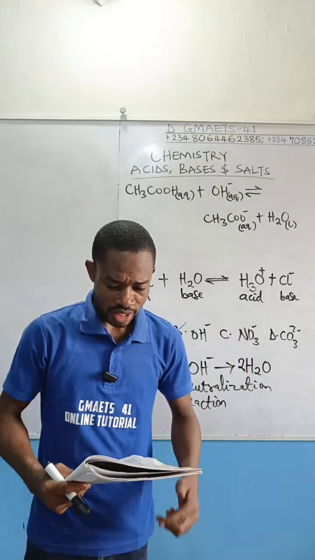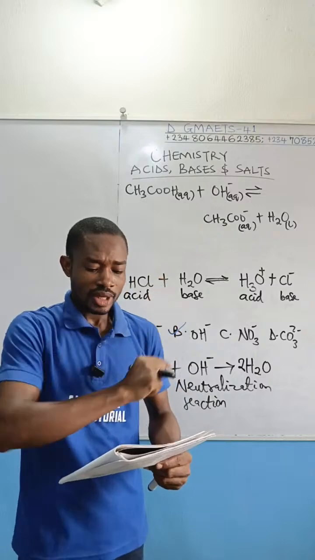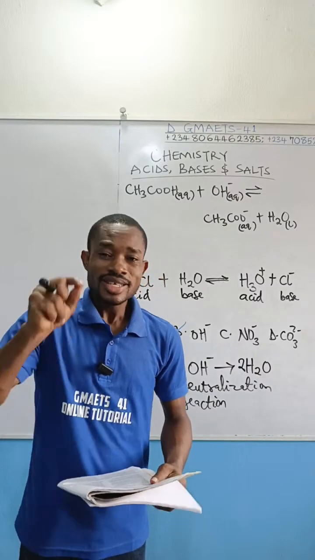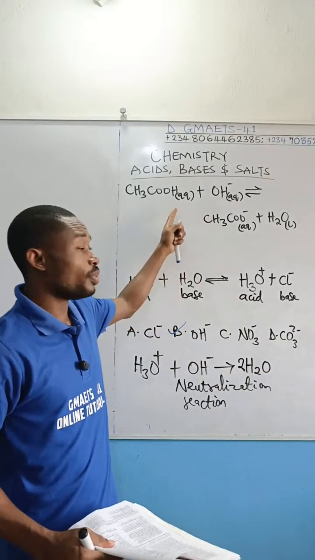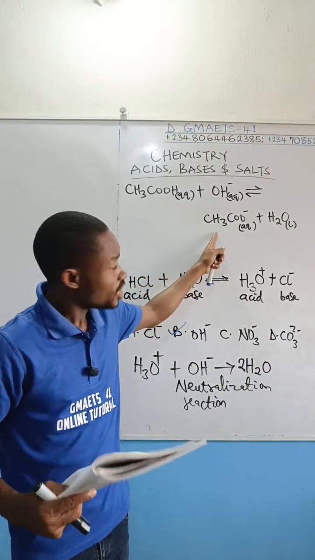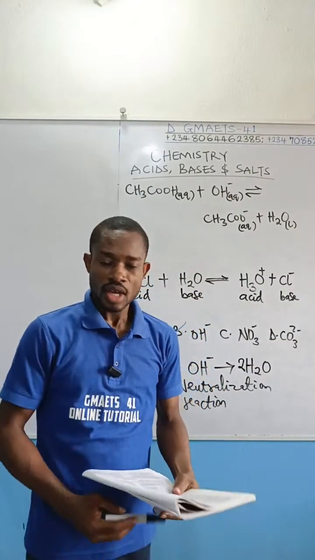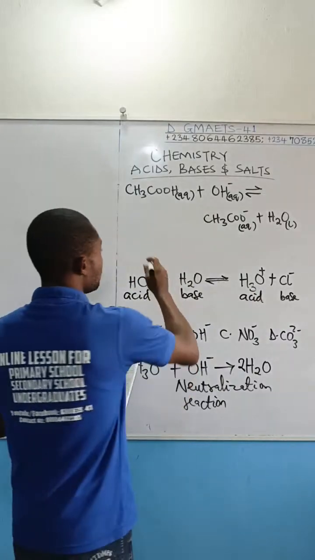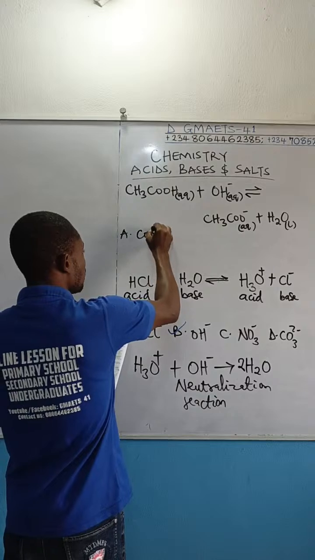And the question is, in the reaction above, CH3COO negative is the what? We don't know. Now listen to the options given. Perhaps let me list the options on the board. Option A, conjugate base.